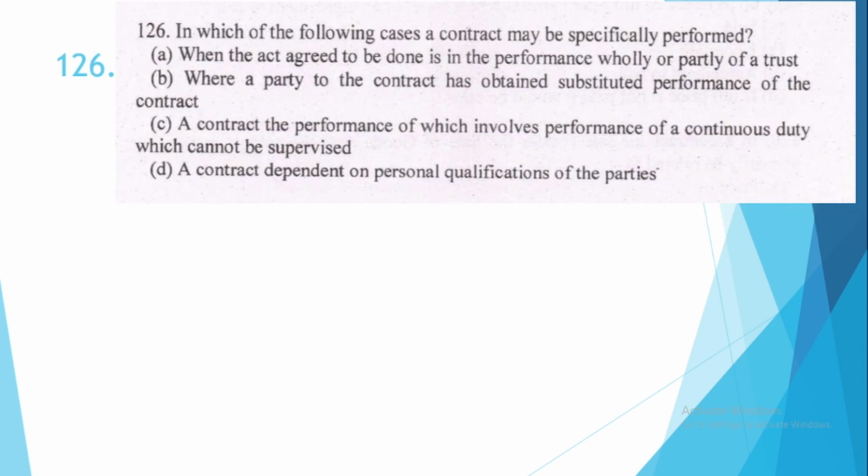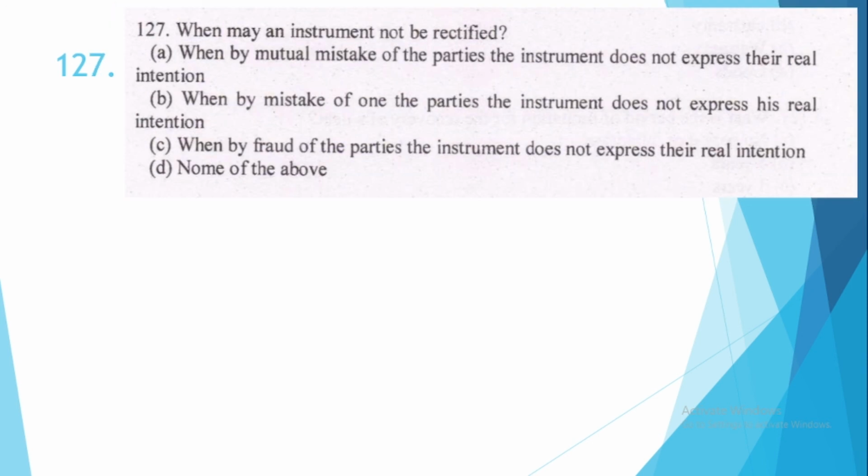Question number 126. In which of the following cases a contract may be specifically performed? The correct option is option number A, when the act agreed to be done is in the performance wholly or partly of a trust. 127. When may an instrument not be rectified? This is option number B, when by mistake of one of the parties the instrument doesn't express his real intention.